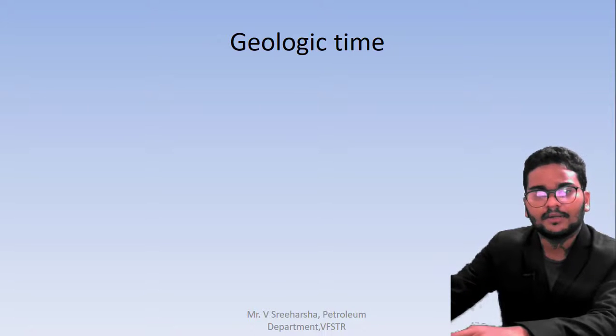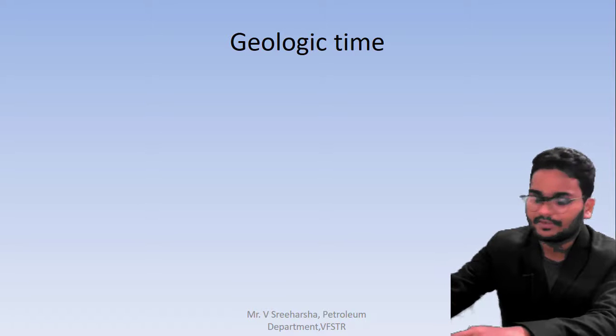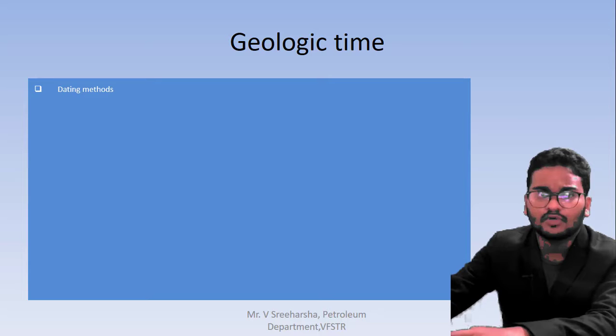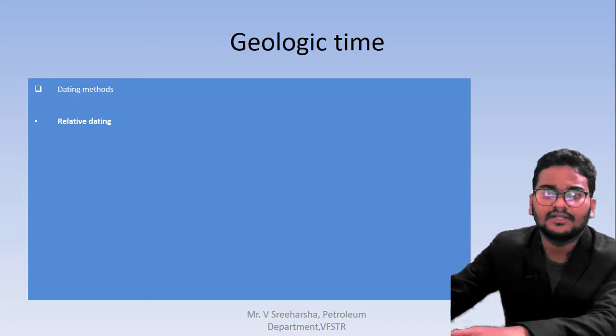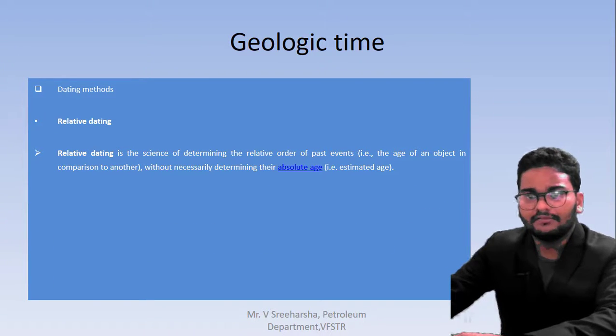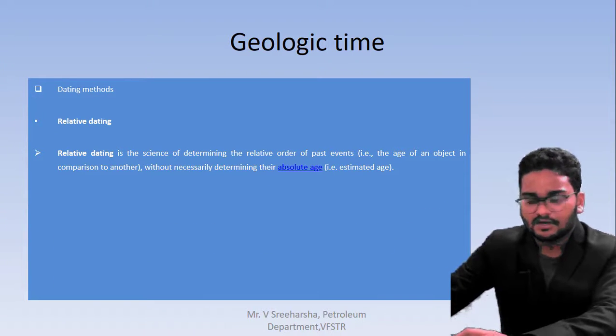So according to the dating methods, you can understand which year the type of material belongs to. Here I am mentioning the dating methods. There are two types of dating method: conventional and unconventional. The first one is the relative dating method. In the relative dating method, we will relate to the order of past events.